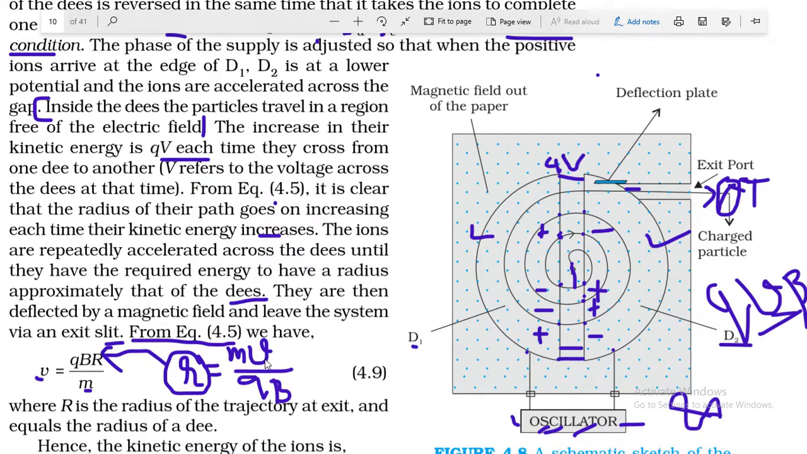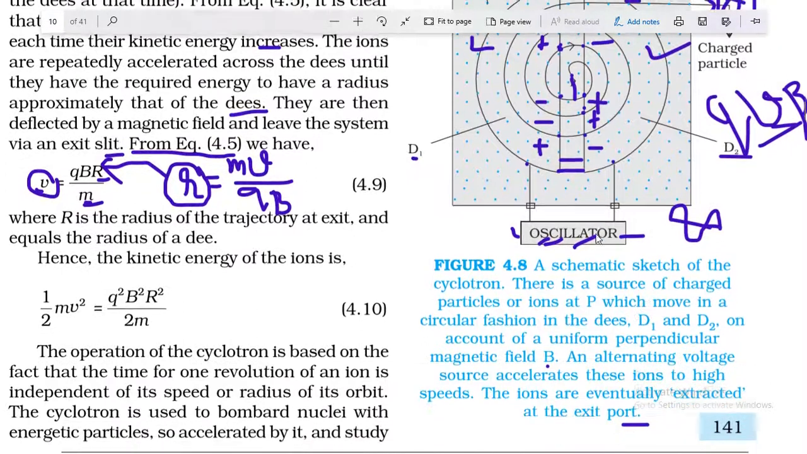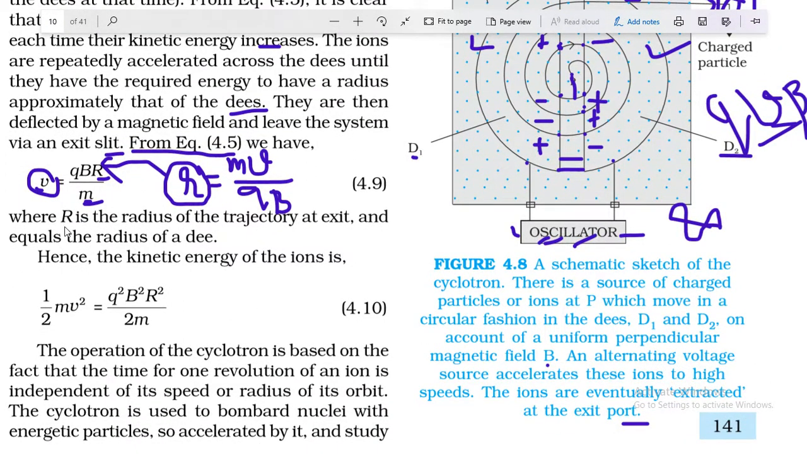So for V, you can write V is equal to QB into capital R, the radius of D, upon M, the mass of the charged particle. So this is the velocity by which it exits from this cyclotron machine and hits a given target. Here R is the radius of the trajectory at exit, and this is equal to the radius of D. Hence the kinetic energy of the ions is 1 by 2 mv square. This is the formula for kinetic energy.